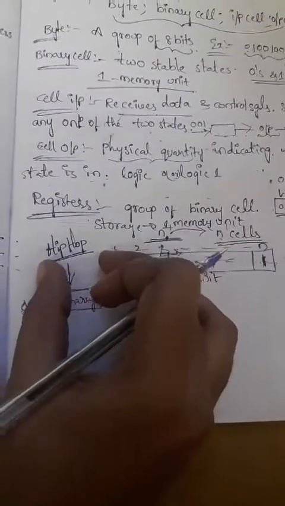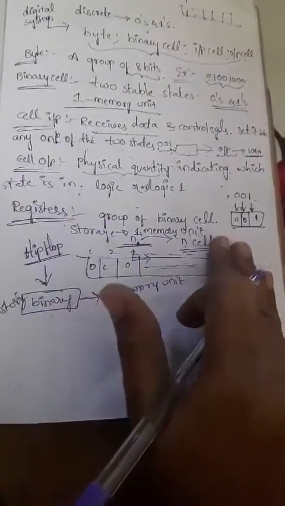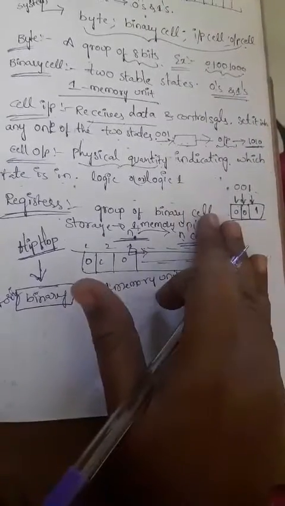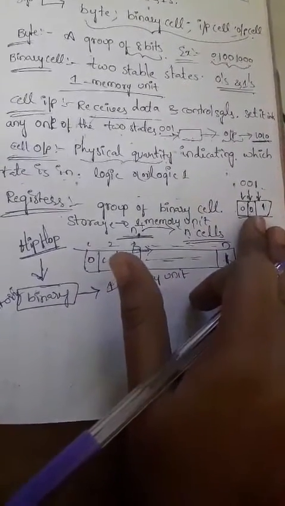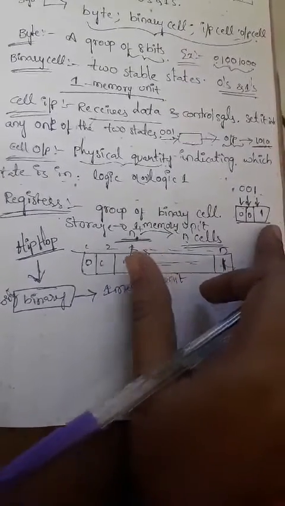Remember, if you want to increase the storage capacity up to n memory units, then we have to use flip-flops. Such a group of flip-flops is used as a register. So what is a register? It is a group of binary cells used only for storing purposes, that is, binary information can be stored in individual bits of cells.